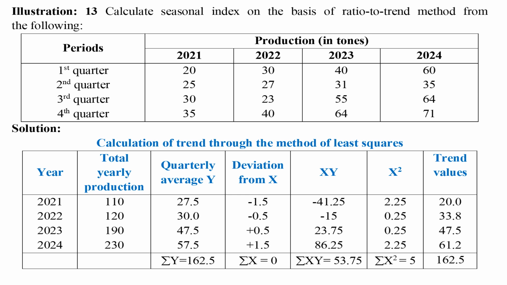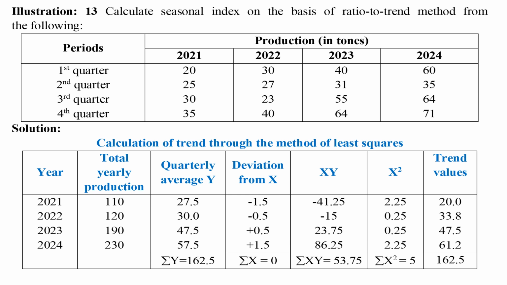In illustration 13, it is required to calculate the seasonal index on the basis of the ratio to trend method. Production for 4 years on a quarterly basis is given. A 7 columns table should be prepared. In the first column, the year should be written. In the second column, the total yearly production should be written. That is 20 plus 25 plus 30 plus 35 equals 110. Like that, all values should be calculated.